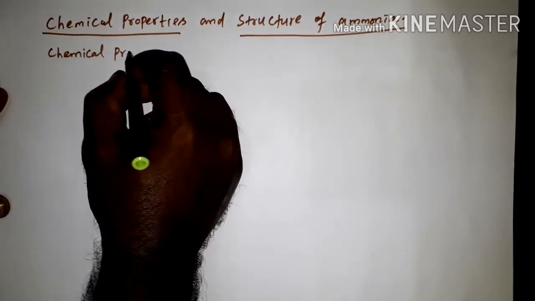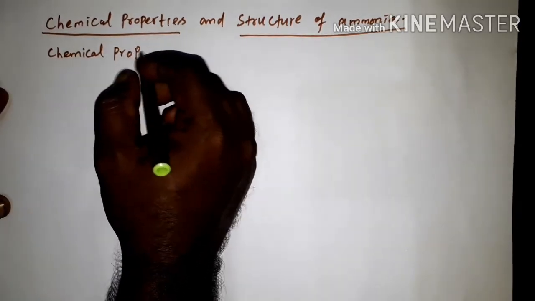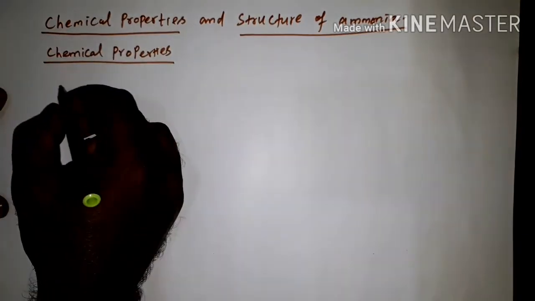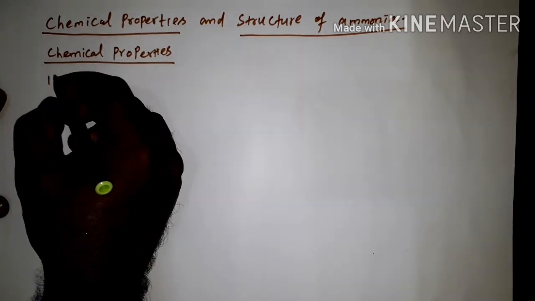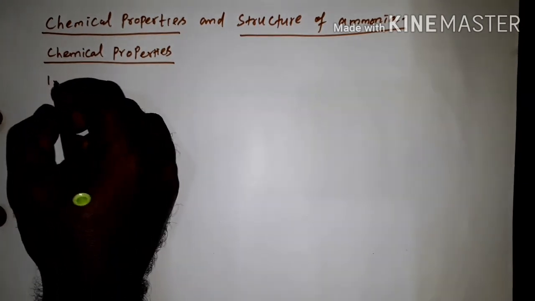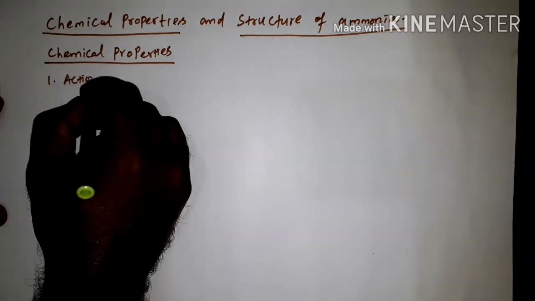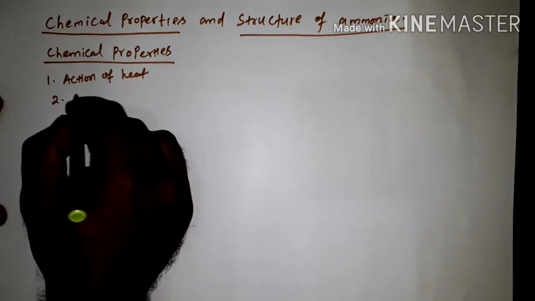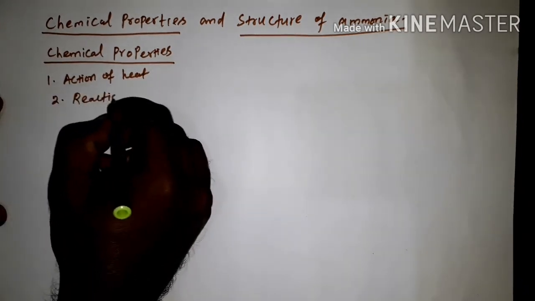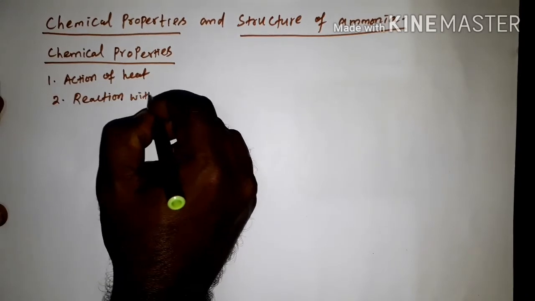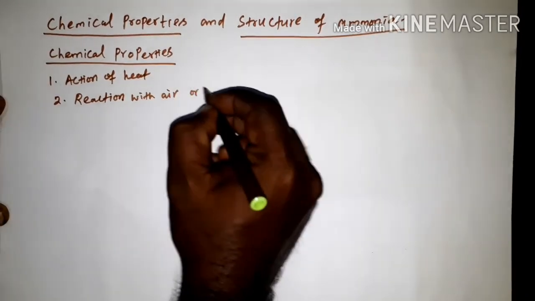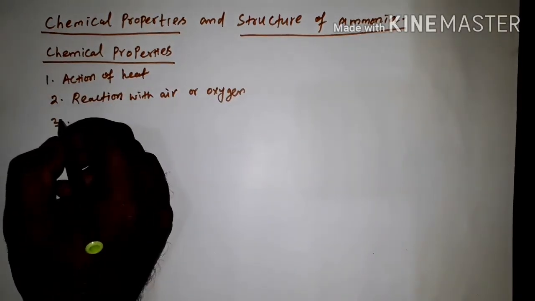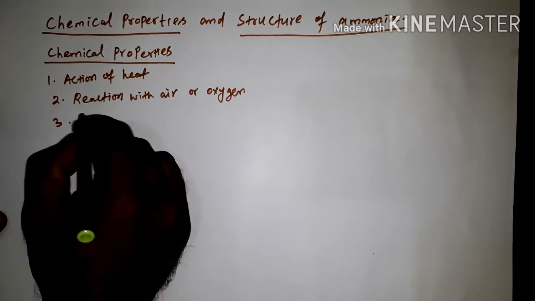Chemical properties mainly come as reactions. There are different properties. First we are going to see the action of heat. Then the second one is reaction with air or oxygen. The third property is reducing property.